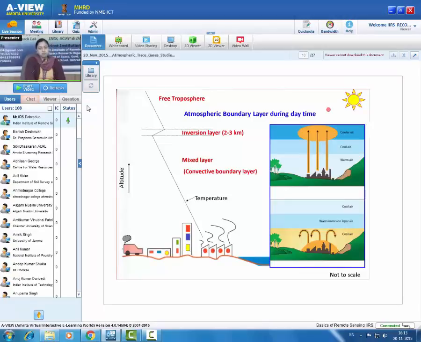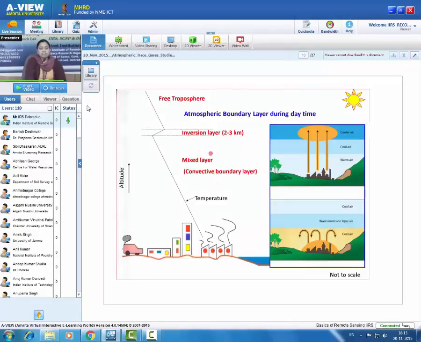What is the atmospheric boundary layer? The atmospheric boundary layer is the lowest part of the troposphere which directly responds to surface forcing. Like, if air pollution is emitted near the surface, within an hour it will be mixed within the boundary layer. However, it can take several days to get mixed within the free troposphere.